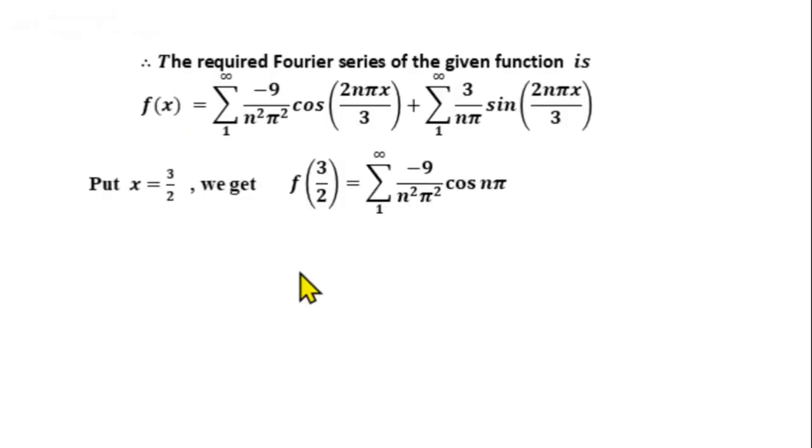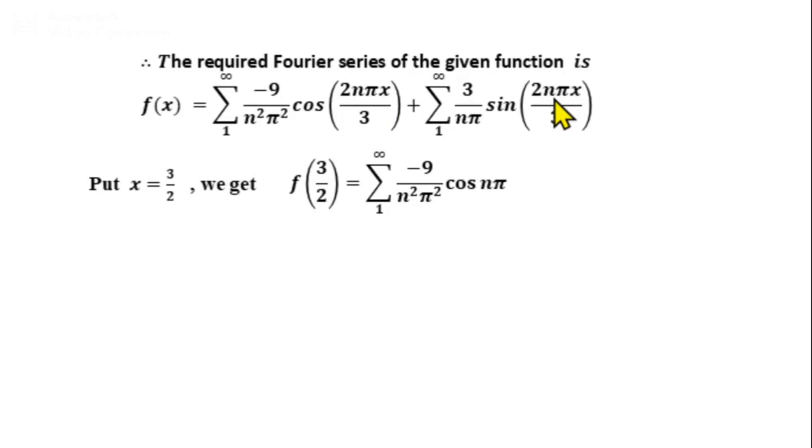Left side will be f of 3 by 2. Right hand side, first term, here in the summation, if you take x equal to 3 by 2, you will get cos n pi. And second term, second summation, if we take x equal to 3 by 2, it becomes sin n pi. And we know that sin n pi is 0. So the entire second term becomes 0. So we have f of 3 by 2 equal to summation n from 1 to infinity minus 9 by n square pi square cos n pi.